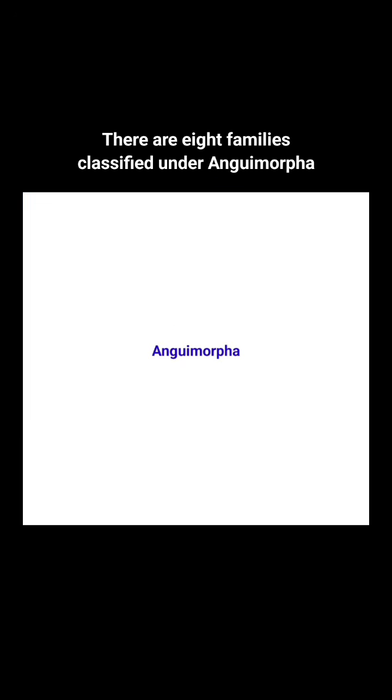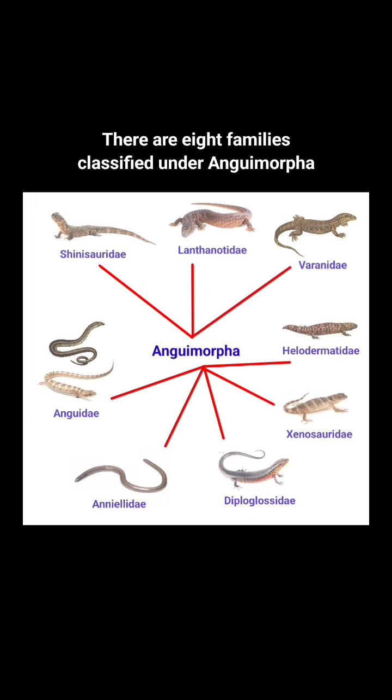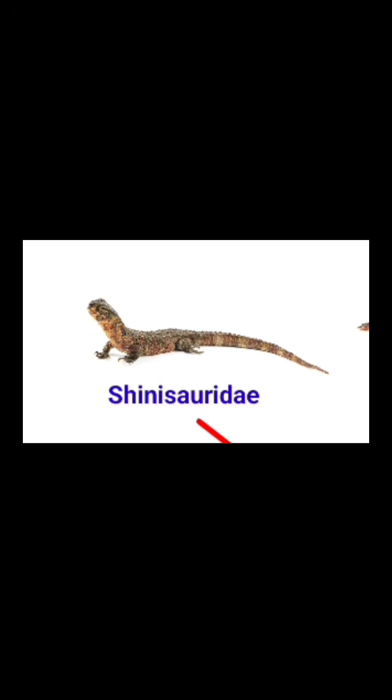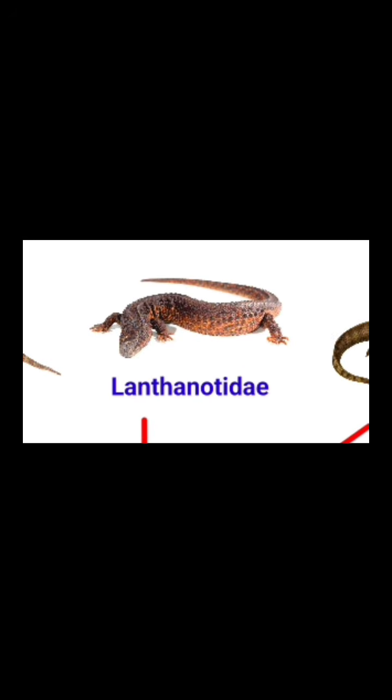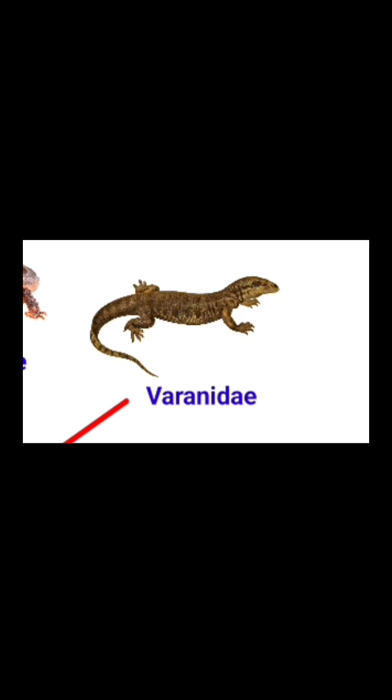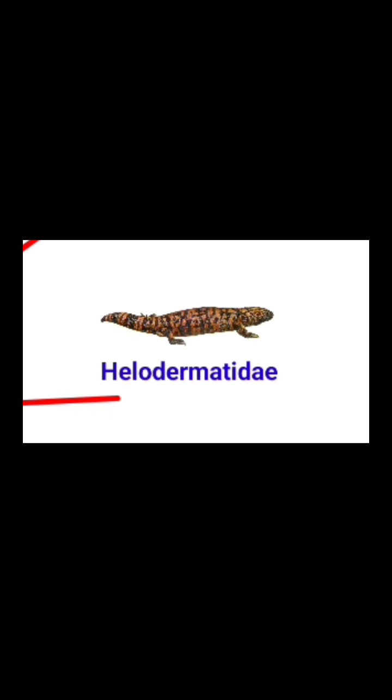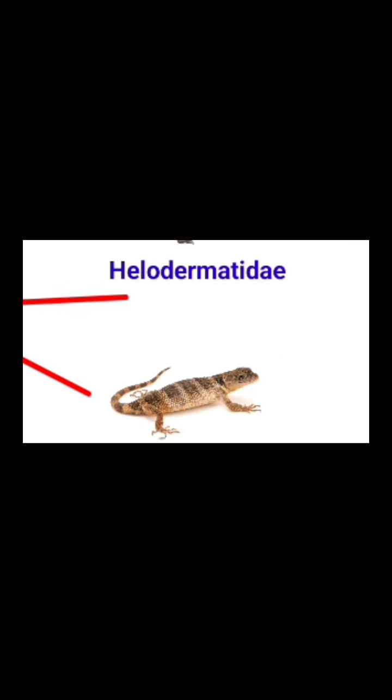There are 8 families classified under Anguimorpha. Shinisauridae, including only 1 species, the Chinese crocodile lizard. Lanthanotidae, including only 1 species, the earless monitor lizard. Varanidae, the monitor lizards. Helodermatidae, the beaded lizards.